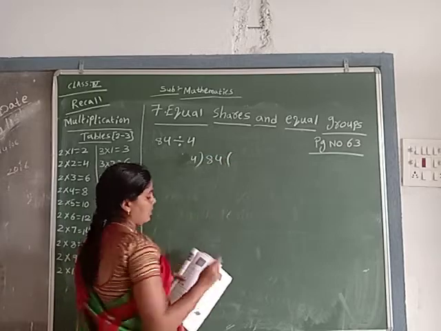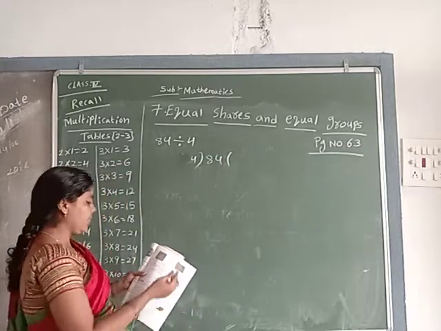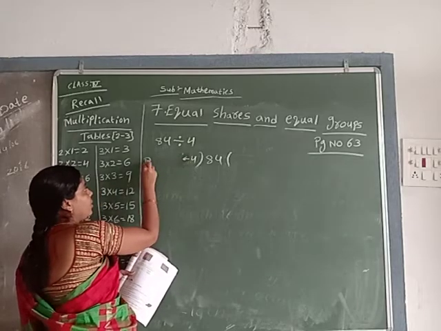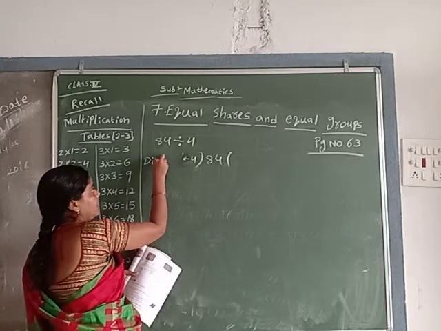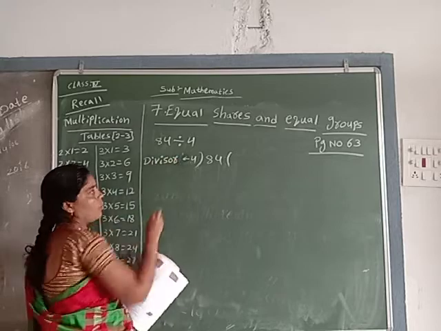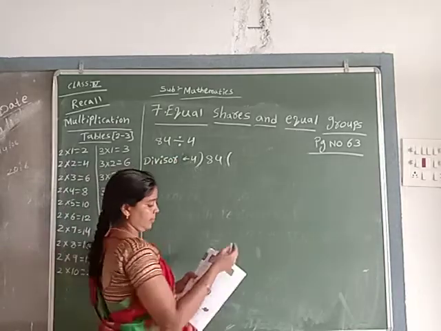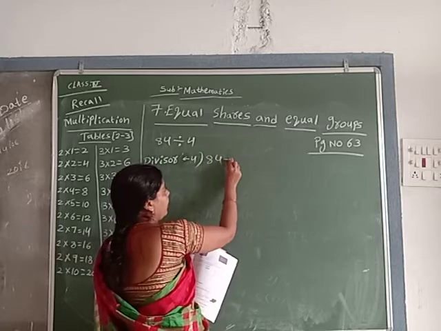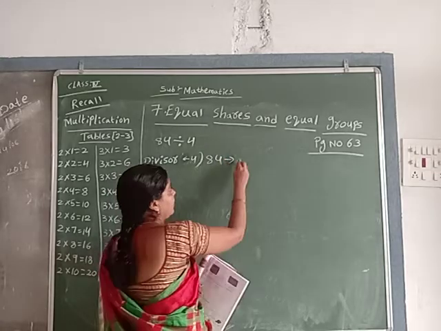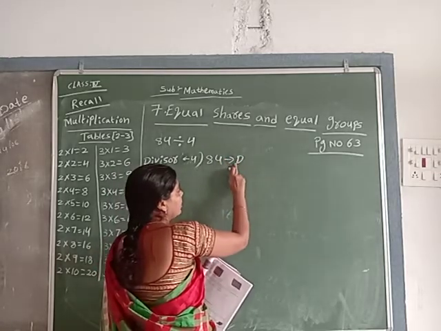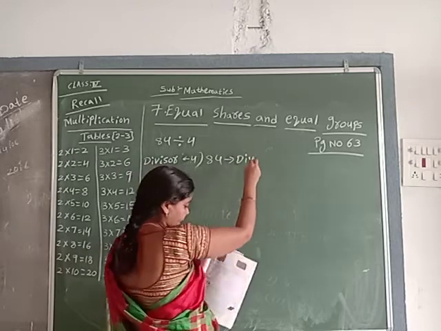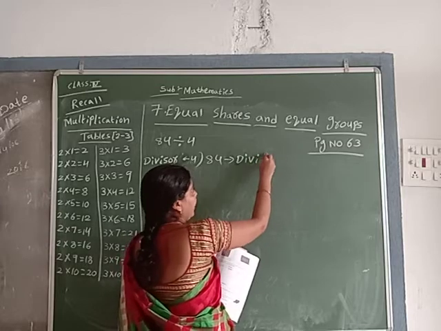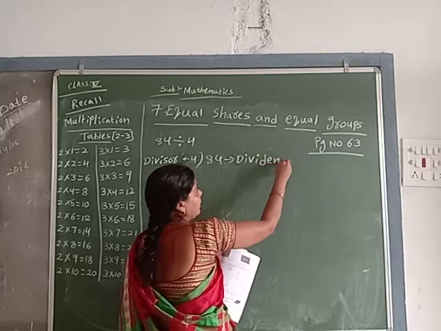Like this only it is given. This 4 is what? Divisor. 4 is the divisor. What is 84? 84 is the dividend.